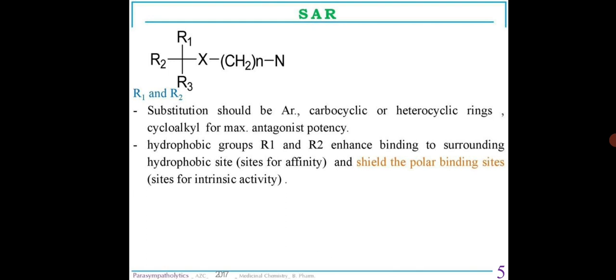Now looking into this SAR in detail, the R1 and R2 substitution should be aryl, carbocyclic or heterocyclic rings. The cycloalkyl moiety is there which produces maximum antagonistic potency. The hydrophobic groups in place of R1 and R2 enhance the binding to surrounding hydrophobic sites and shield the polar binding sites. These are the sites for intrinsic activity.